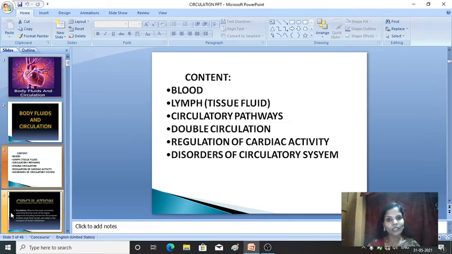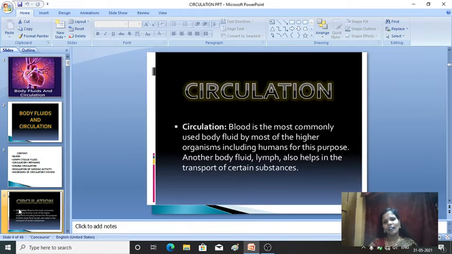Okay, before moving to the components of blood and all, first we'll study the definition of circulation. In your lower classes you have already studied the definition of circulation, right? Circulation is nothing but the pumping of blood from the heart to different parts of the body, and you have studied that. Yes or no? So circulation means the blood is the most commonly used body fluid by most of the higher animals, including human beings.